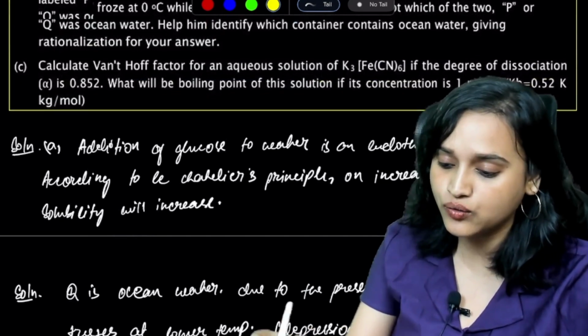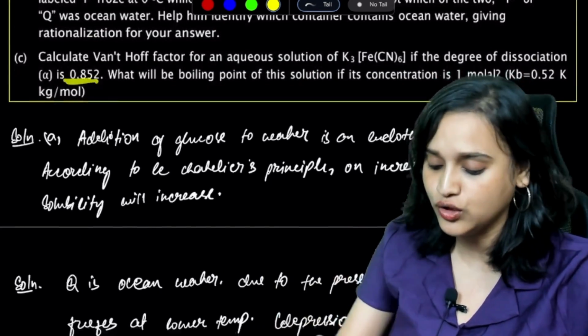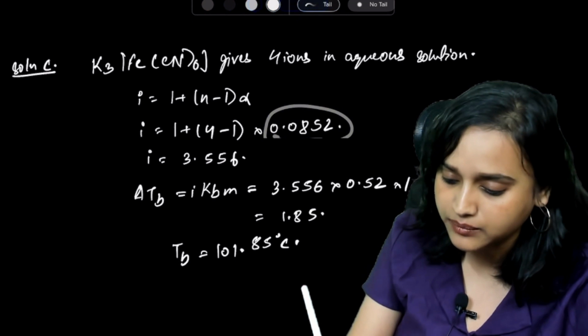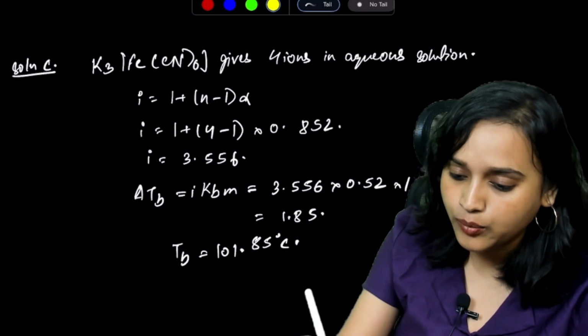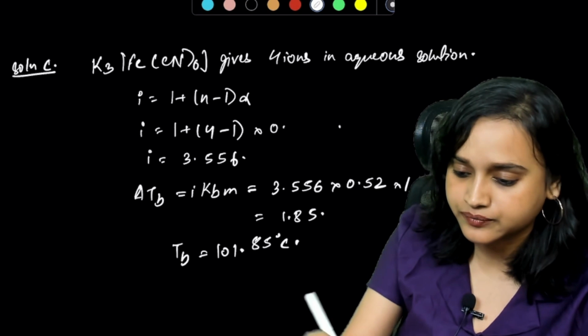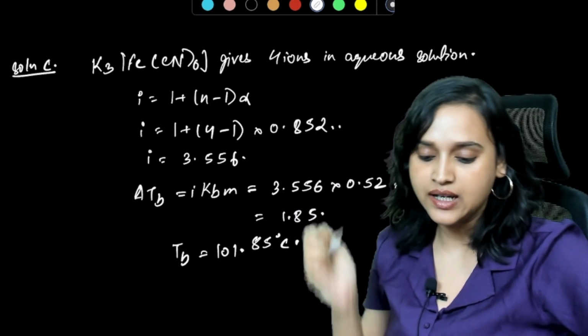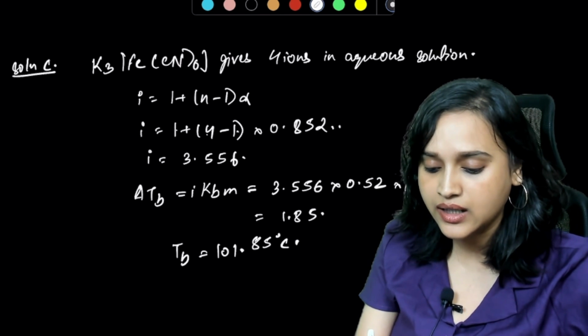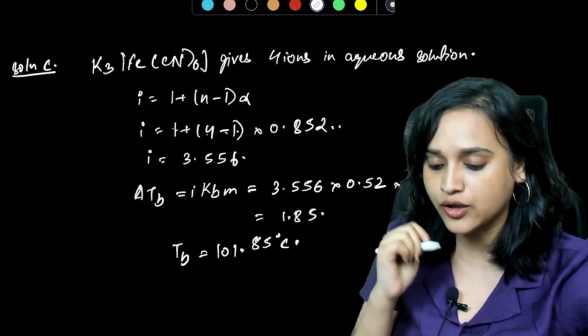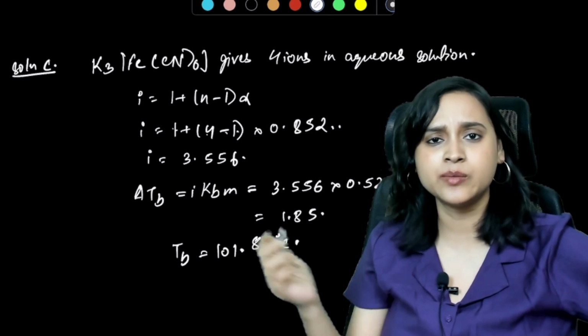Alpha is given to you as 0.852. Now if you calculate this, 1 plus 3 into 0.852, possibly it will be 3.556.